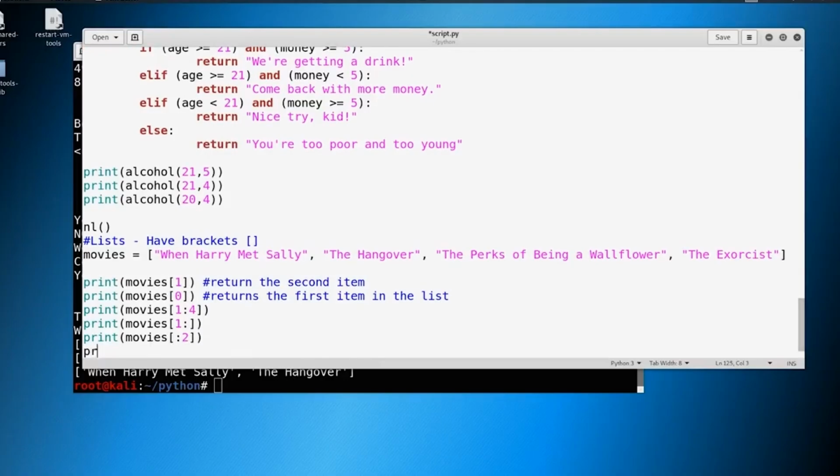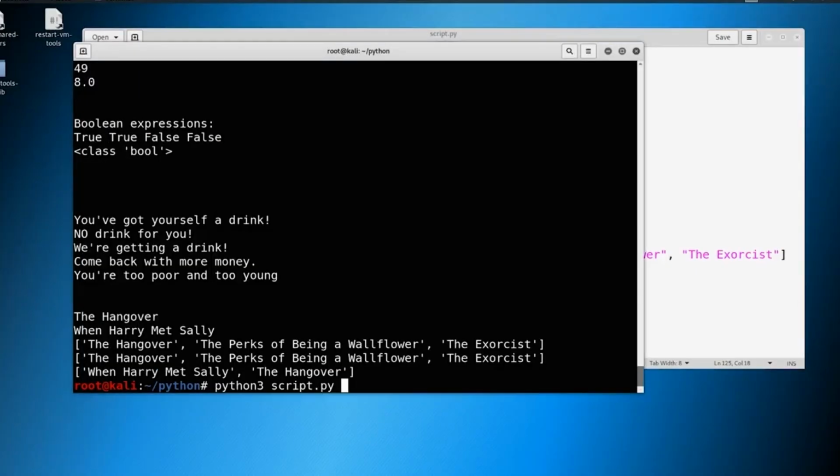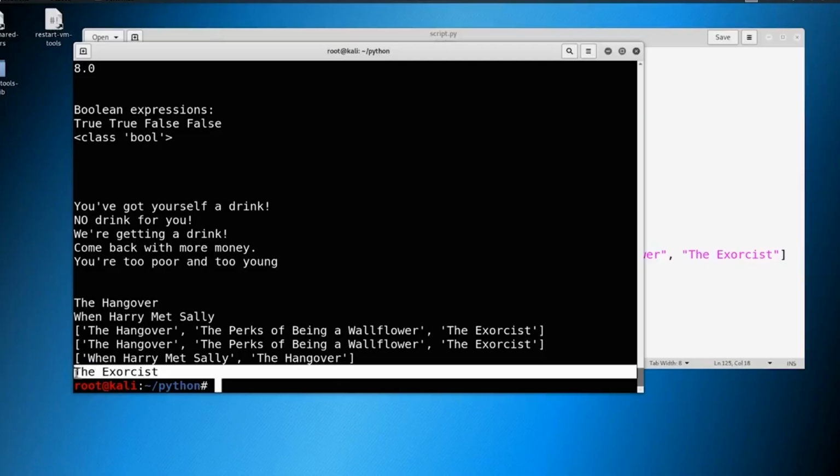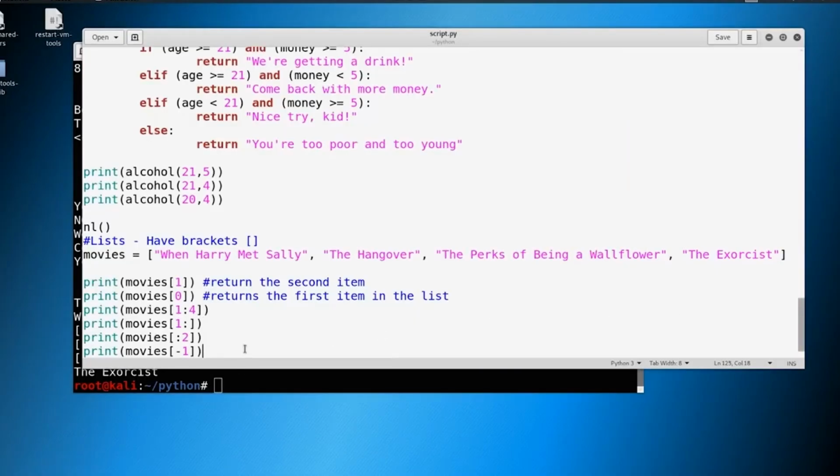Actually, we'll do one more trick, and then we'll move into some other items related to lists. So if we say movies like this, and we want to grab the very last item, we can just put in a -1. That grabs the absolute last item off the list. Like if you have a list that's 2,000 items long and you don't know where it ends, you could just do -1 and it's going to grab the last item for you. And you can see there, it grabs The Exorcist. So cool little tricks. You might not use these for a while and you probably won't see these come through, at least in anything we're going to really do in the course, but they're still incredibly useful to know about because they are included in the basics of Python.